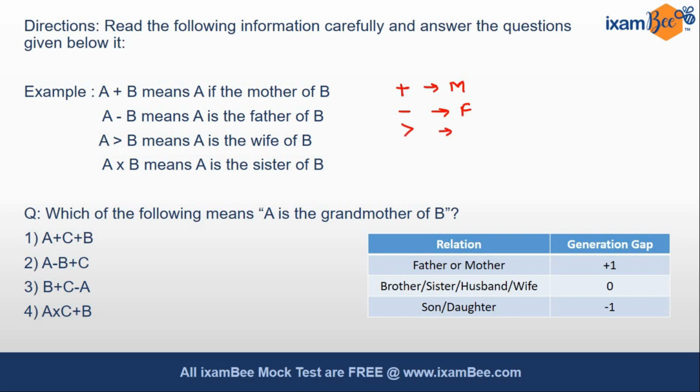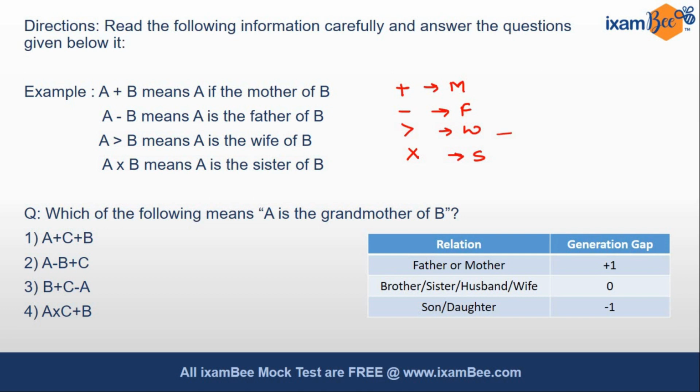A is greater than B means A is the wife of B. So greater than means wife. See, you can also write here mother or father or wife, but that would take your time. So I am writing only in one alphabet. A cross B means A is the sister of B. So cross here means sister.